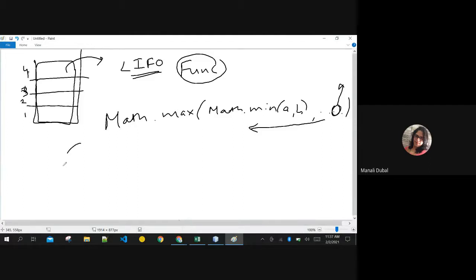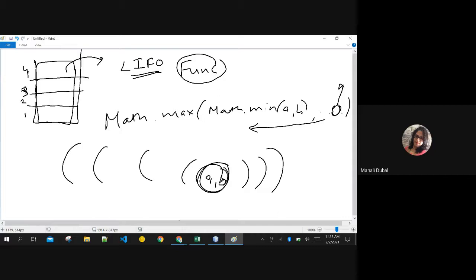Which means that when you are creating nesting of multiple functions, the function that is core to it, which is written last, which you think mentally will be called last, is always called first, right? Am I correct? Yes. In the chain of functions, it starts from the innermost function, then the result is replaced over here, then this result is replaced over here. Like that, it will make its way through.